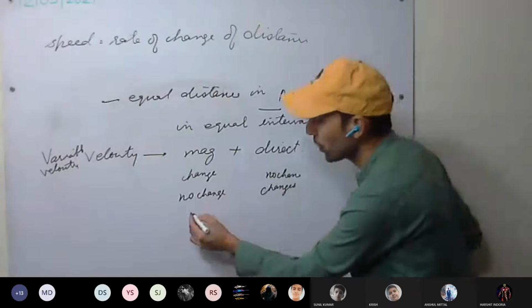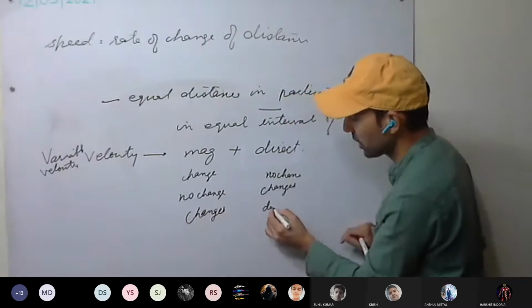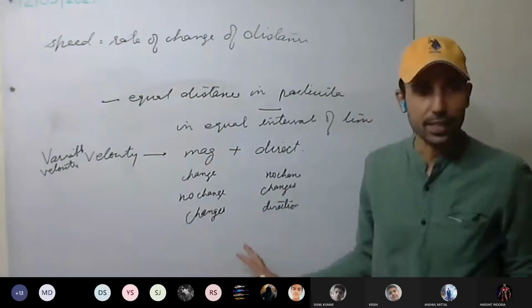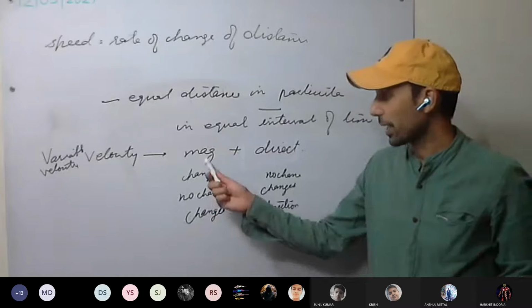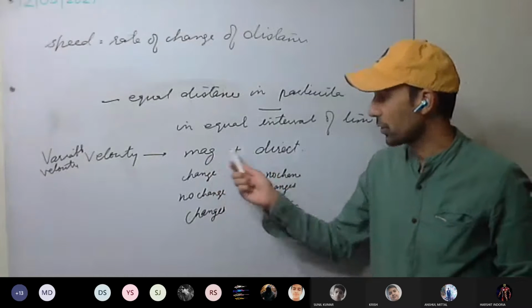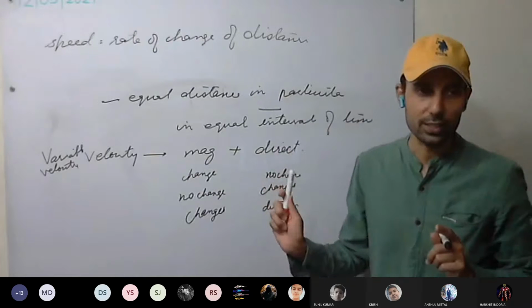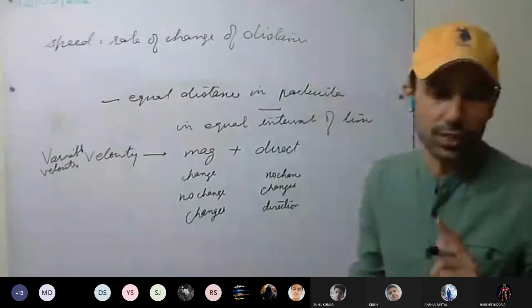Or both change. Magnitude changes, direction as well changes. If such cases are there, we will say the body is moving with variable velocity. That is, either the magnitude or the direction changes. Either one of them changes or both change. Understood this one?